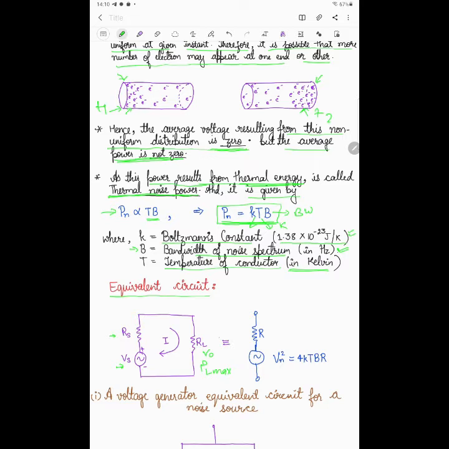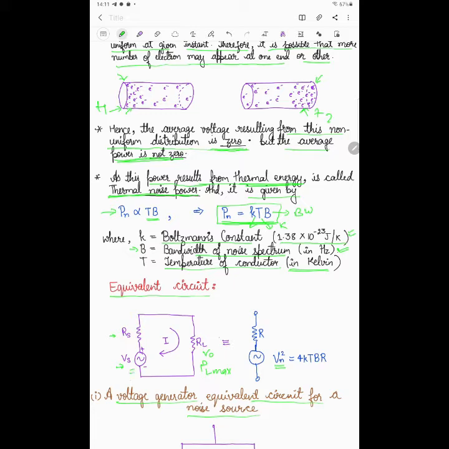Then further we convert this equivalent circuit for a conductor, which I am drawing here, into the equivalent noise source. Then the equivalent noise voltage Vs is converted into Vn, and its value will come as Vn square is equal to 4kTBR. And how it actually comes, you can understand here. This is the voltage generator equivalent circuit for the noise source.